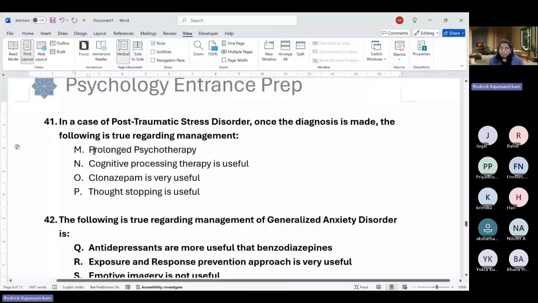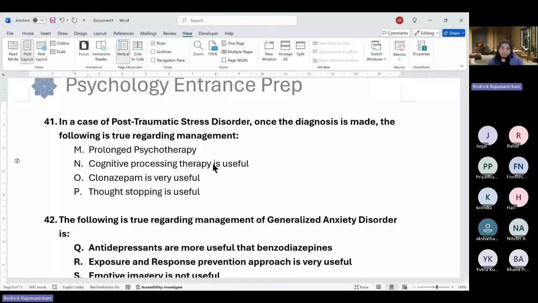Okay, so I understand prolonged psychotherapy may be required, particularly if the intensity is very high and they are avoiding a lot of things. Okay, but it is cognitive processing therapy which is most useful in this case, because the way we conceptualize PTSD, the traumatic memory is split and fragmented.